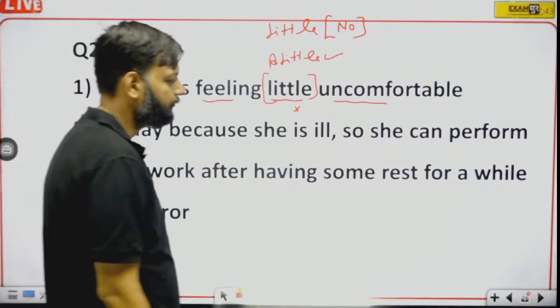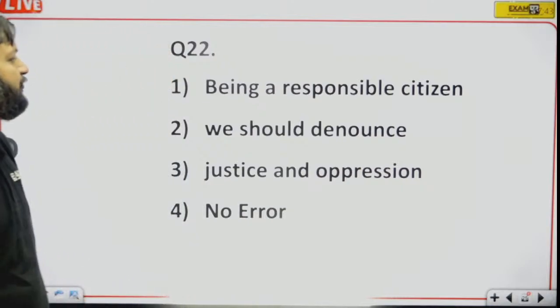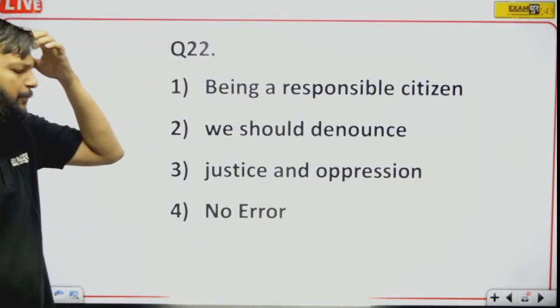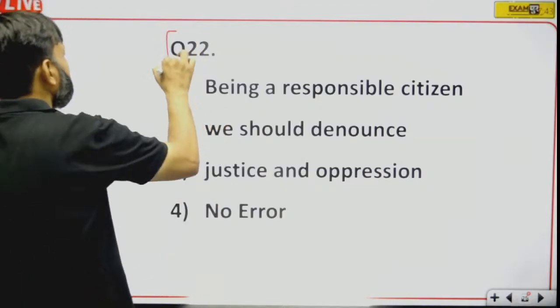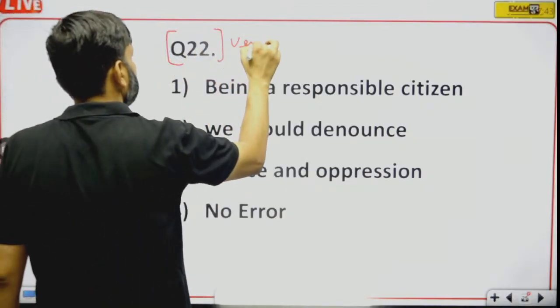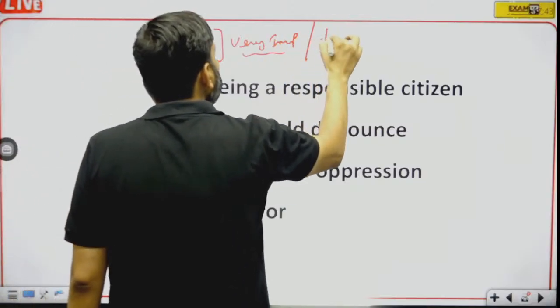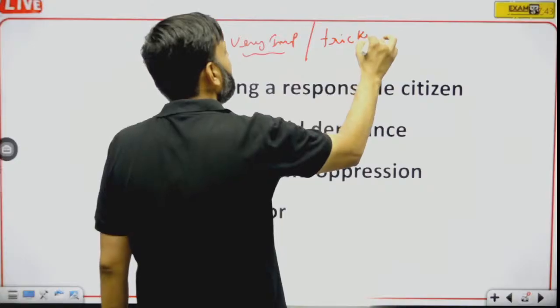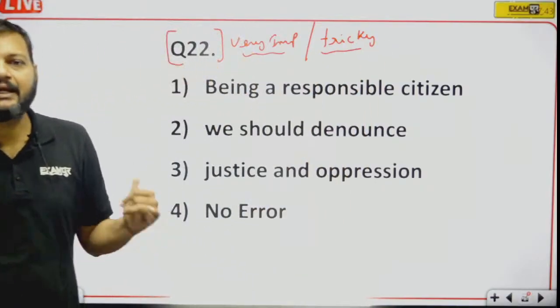Okay. Now question number 22. Being a responsible citizen, we should denounce justice and oppression. See, this question is very important, and this question is tricky. You need to understand the meaning.